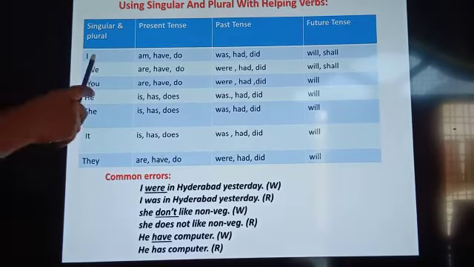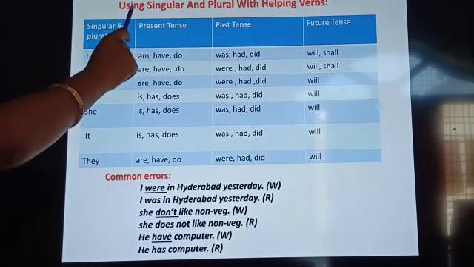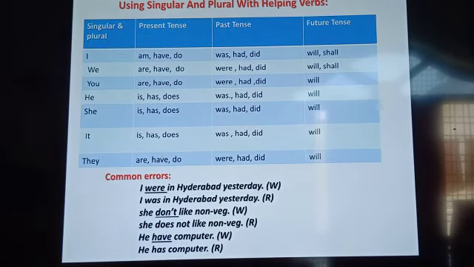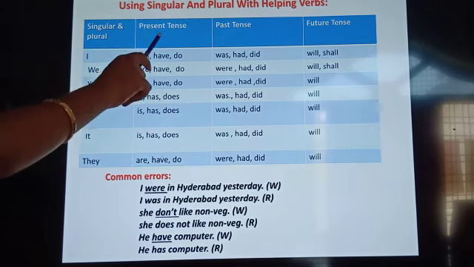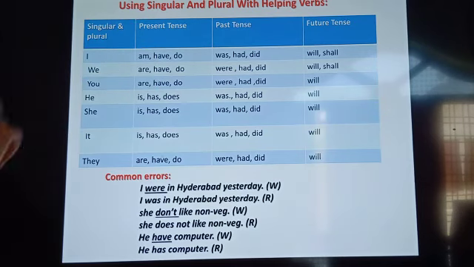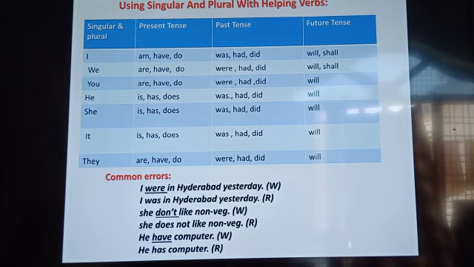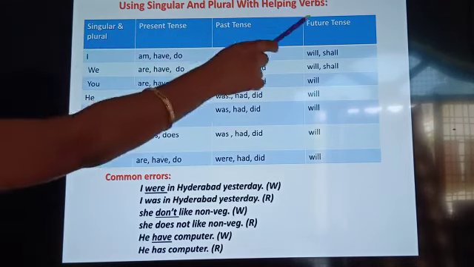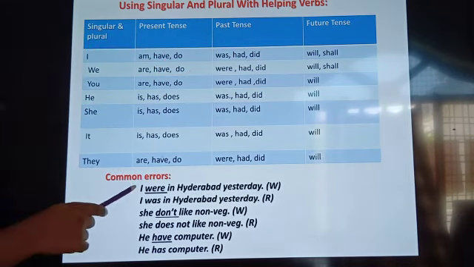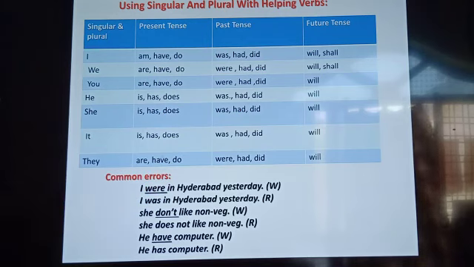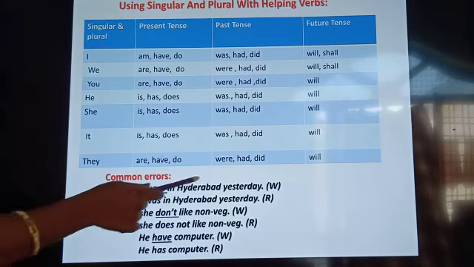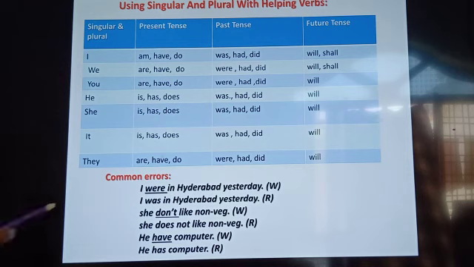Now this is very important, students. Using singular and plural with helping verbs. You know singular and plural forms, first person, second person. And apart from it, in tenses, how do we use the helping verbs in present tense, past tense, and future tense? Because there is always subject and verb agreement in the sentence, and we have to be a little aware of it in order to frame correct sentences.